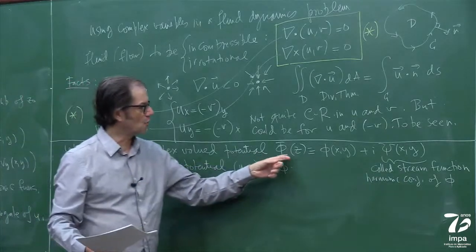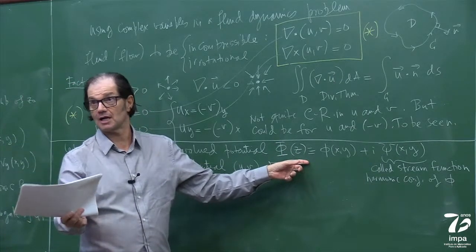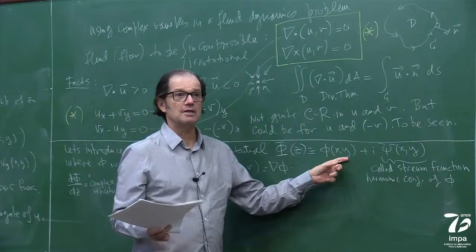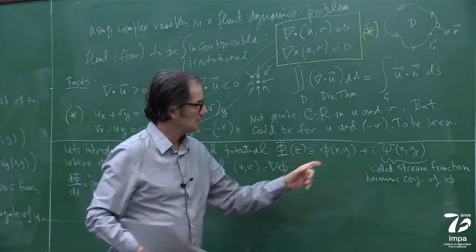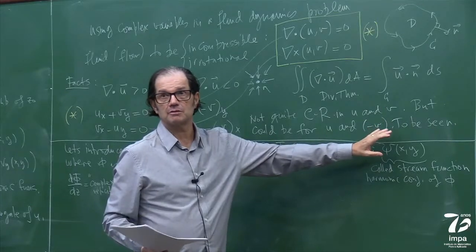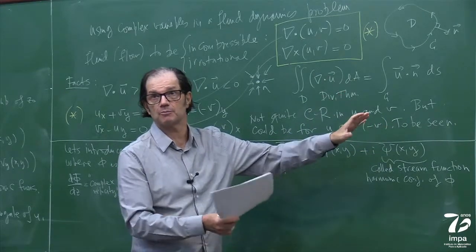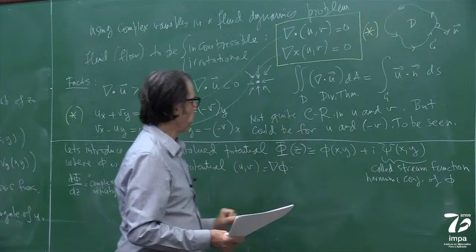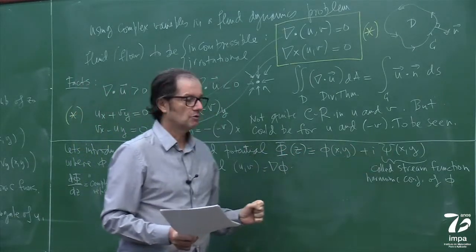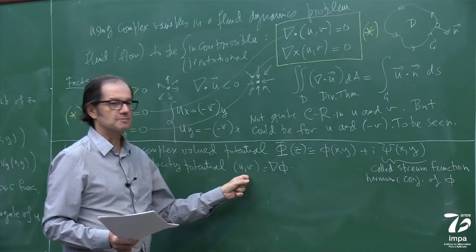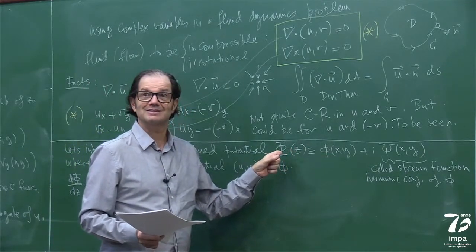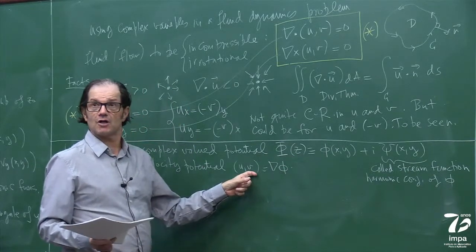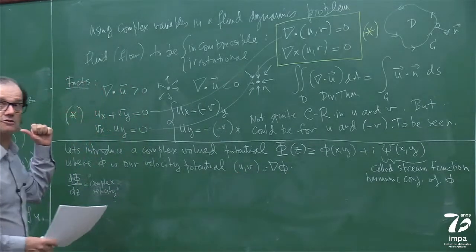I'm introducing to you a complex potential, which I claim is going to be helpful, right? And I'm going to start by putting the real part as our velocity potential we already know and are comfortable with. And the imaginary part is the harmonic conjugate, which actually is another famous function. It's called the stream function. You'll see soon, maybe some of you might have heard of it. So if this guy is useful, and I know that the gradient of phi is my velocity field, let me then compute the derivative of this guy to see how it connects to my velocity field, right? Because we already saw from Cauchy-Riemann.